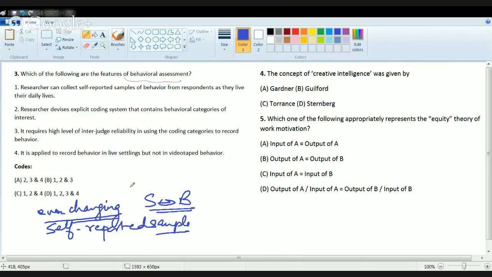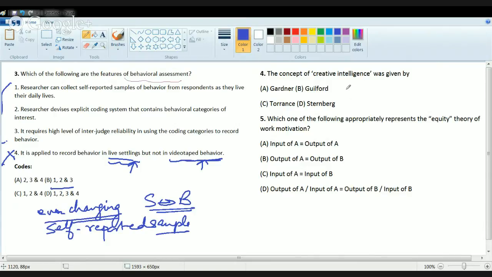For example, if I am seeing a video recording of a child who is constantly crying to get something, if I see that child in a live setting, I can do a behavioral assessment that he wants this toy, or else he is very forceful that he should get that toy. But I will have the same conclusion in the videotaped behavior also. I can say that the child is either too pampered, I can say that in live settings as well as videotape settings. So statement 4 is not applicable. So all the three statements besides 4 are correct. So you have 1, 2 and 3 which are correct.